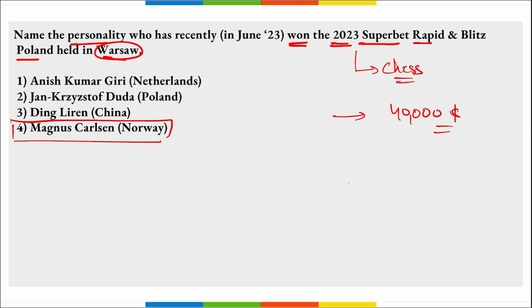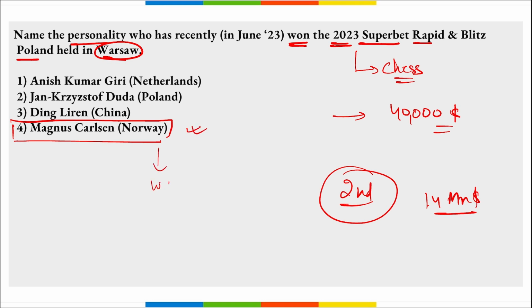And remember, the Superbet Rapid and Blitz Poland is the second stage of the 2023 Grand Chess Tour, a series of 5 events with a total prize fund of $1.4 million. And Magnus Carlsen, world's number 1 chess player, has won it.